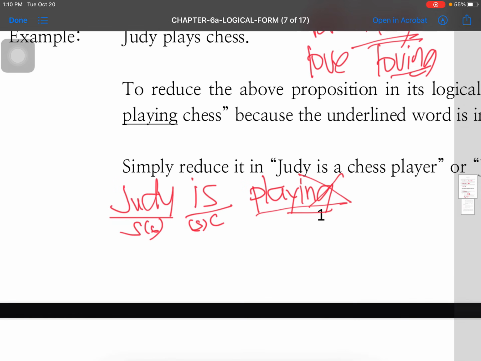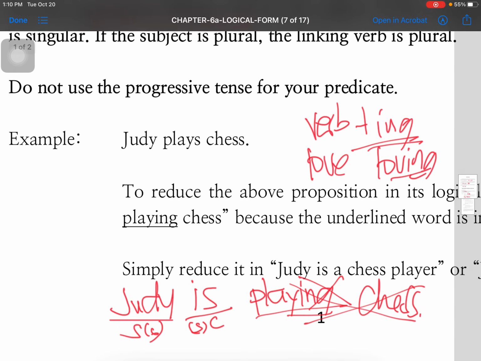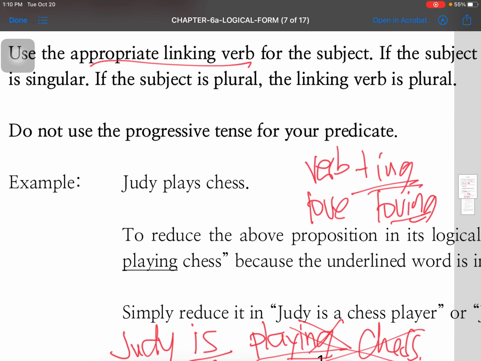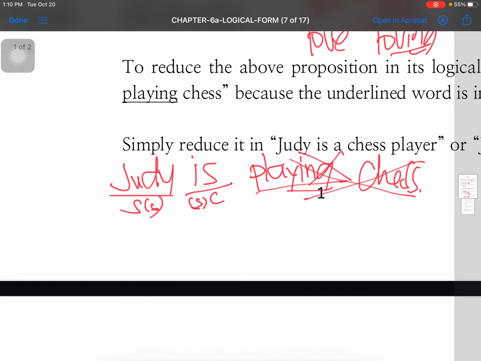So, hindi mo ngayon gagamitin yung playing. Judy is playing chess, yan ay mali, because of rule number 3. Ang sabi ng rule number 3, do not use the progressive tense for your predicate.